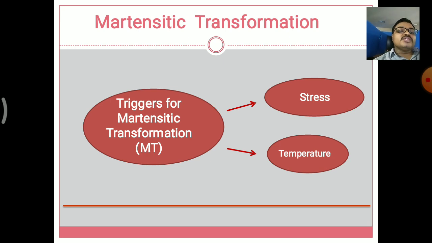Then going to the temperature transformation, there are two types of transformations here. First one is the austenitic, second one is the martensitic. In the martensitic transformation the temperature held here is basically less. Compared to the room temperature it is somewhat better, but compared to the austenitic region it is less. So the temperature used here is somewhat less in the stress strain curve.